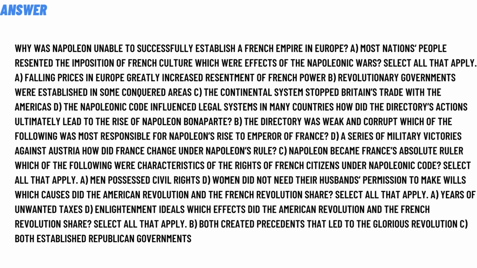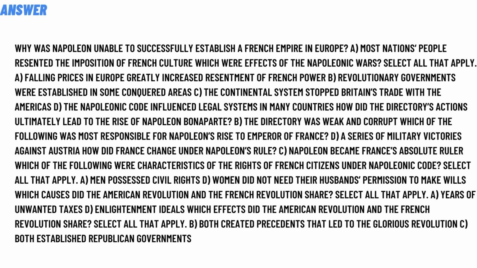The correct answer to the question, why was Napoleon unable to successfully establish a French empire in Europe, is Option A, most nation people resented the impositions of French cultures. For the question on what affected the Napoleonic Wars, select all that apply: Option A, falling prices in Europe greatly increased resentment of French powers. Option B, revolutionary governments were established in some conquered areas. Option C, the continental system stopped Britain's trade with the Americas. Option D, the Napoleonic Code influenced legal systems in many countries.